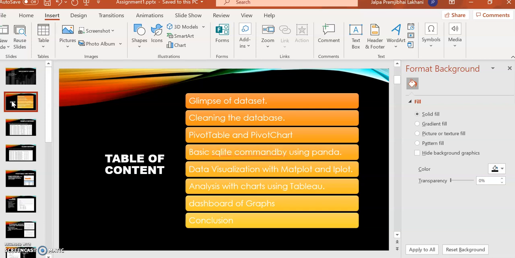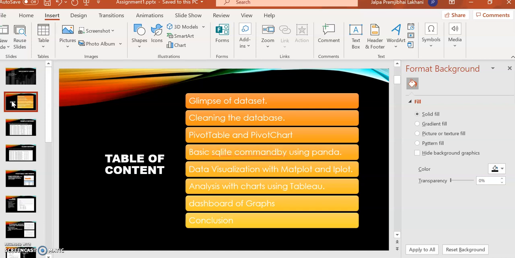Third is pivot table and pivot chart. With a pivot table and pivot chart, we can easily analyze our data and conclude some summarization. I will show you how we create the pivot table and pivot chart. Next is basic SQLite commands by using Pandas. We can execute many commands on the dataset such as count, median, average, describe, info, etc.